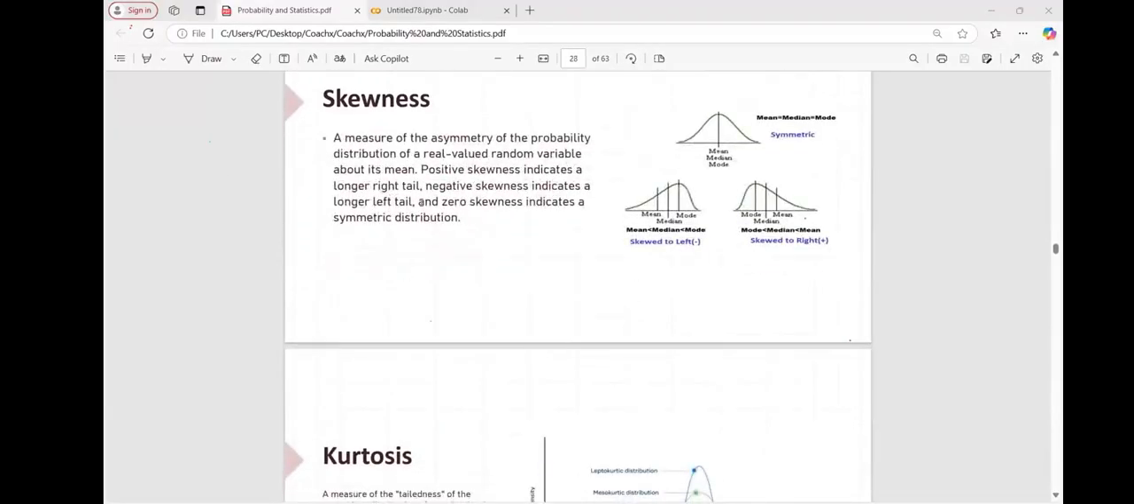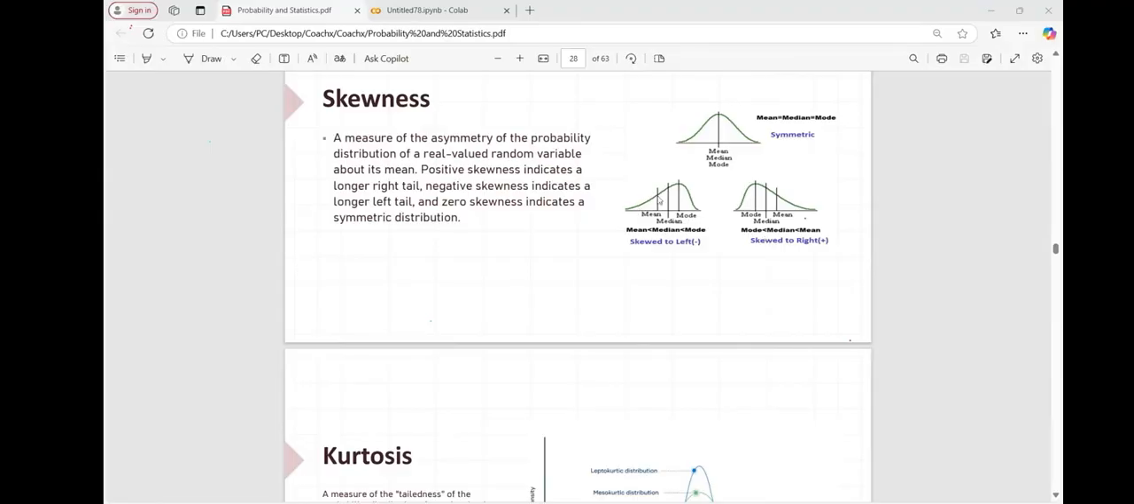Skewness: we read this term at the beginning of our PPT. What is meant by skewness? This is symmetrical data, a bell curve. Whenever we don't have symmetrical data, the curve may have a tail on the right side or the left side. If we have asymmetric data, we call it skewness. Skewness is about the probability distribution of a real-valued random variable about its mean.